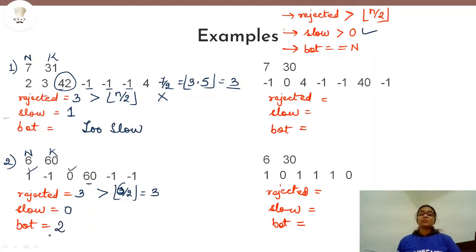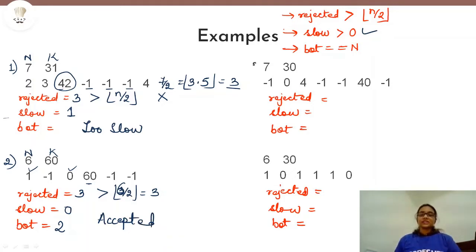But we needed bot to be equal to the number of problems. That means bot should be equal to 6 in order to be given this verdict. So this is also not our verdict. And we discussed that if all of these 3 conditions are false, then in that case the verdict will be accepted. So for this candidate the verdict will be accepted.